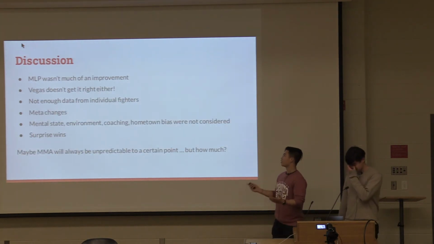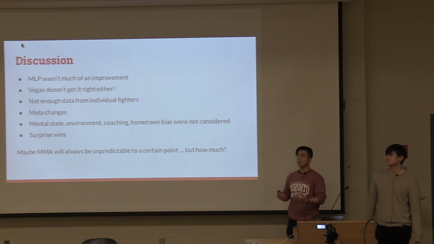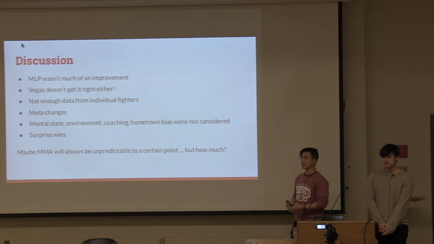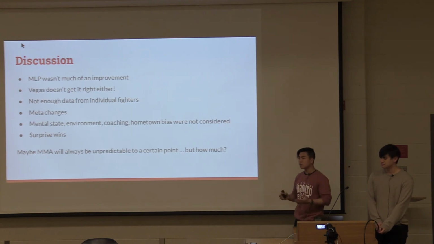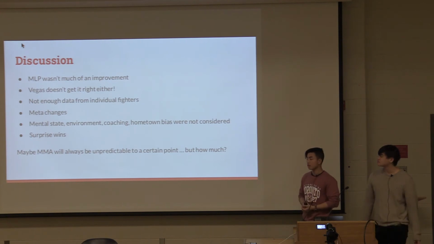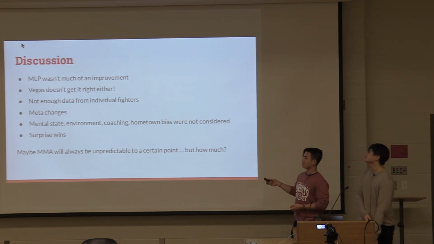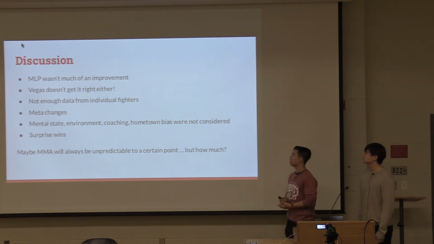Some more discussion. So as you can see, the MLP was not much of an improvement over the baseline. And this was probably because of just the lack of data. There was only 3,592 data points. And this was actually going back all the way to 1993. So MMA is actually quite a new sport. And I guess there was just not enough data to use. And even though it was a 75% accuracy that we showed, Vegas tends to be around 70% of the time. So Vegas doesn't get it right all the time either.